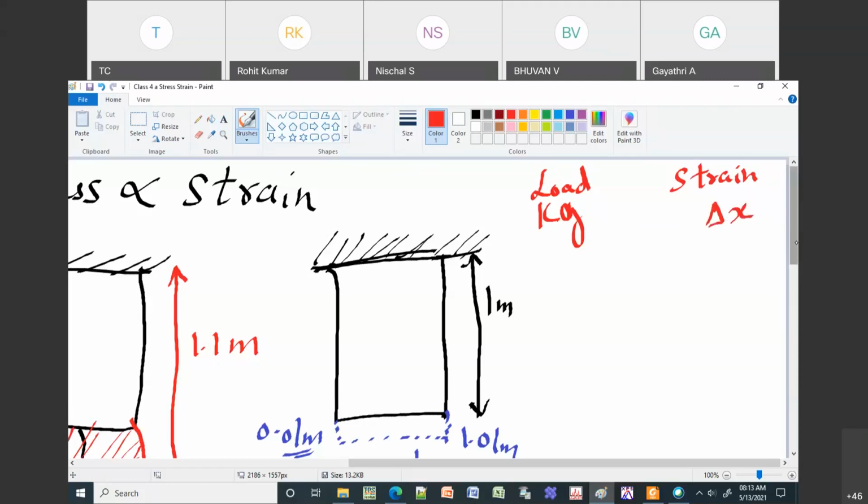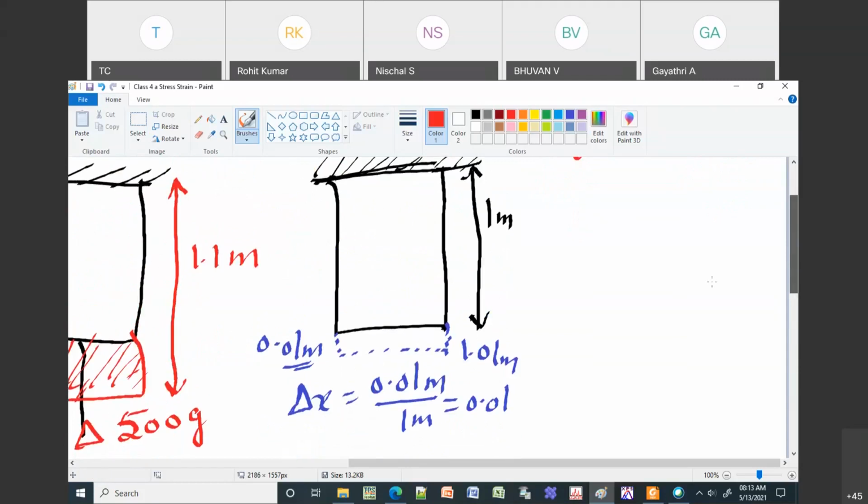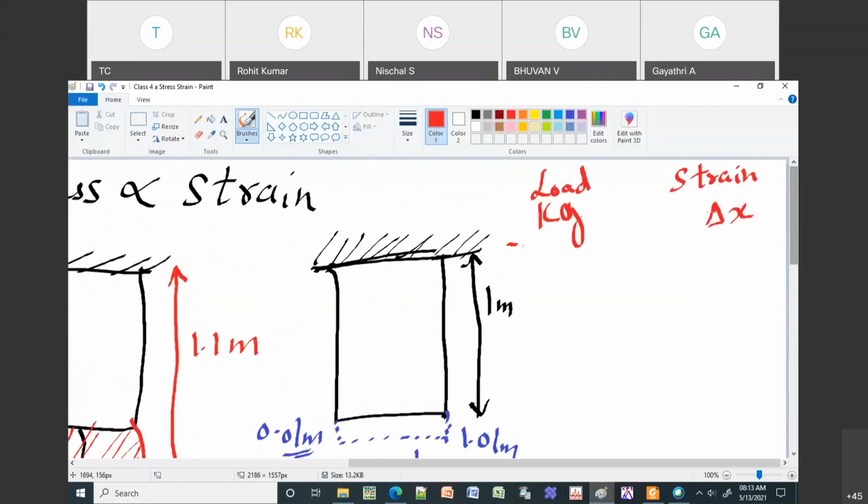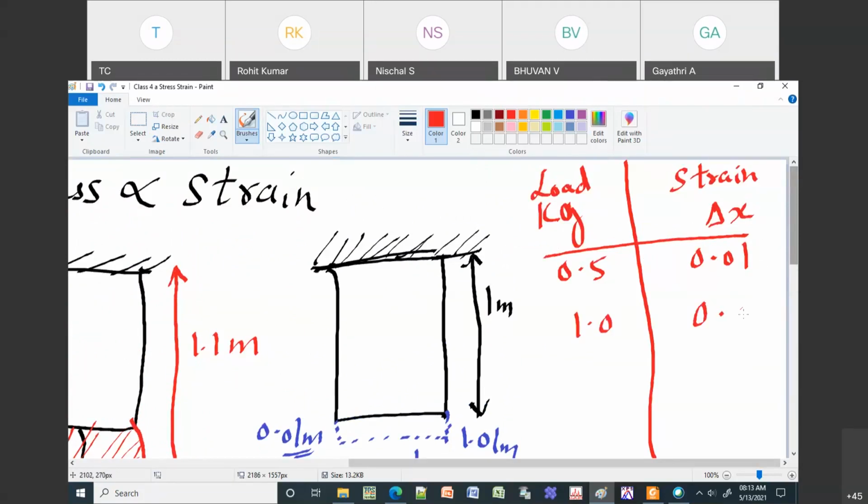Okay, delta x is your strain. Okay, so let us call this is your strain. Then as I explained in the previous case, if I put 0.5 kg, which is your 500 grams, I got like 0.01 is the strain. Okay, then I will put 1.0 kg, then let us assume this is 0.02.